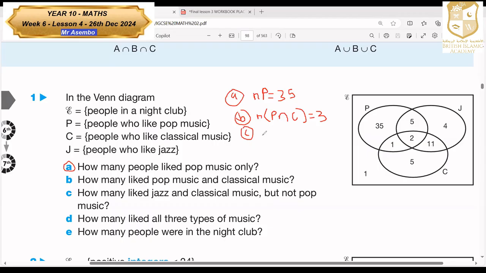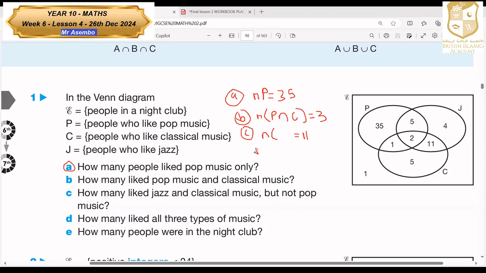Which is 11. So N of the intersection would be equal to 11.